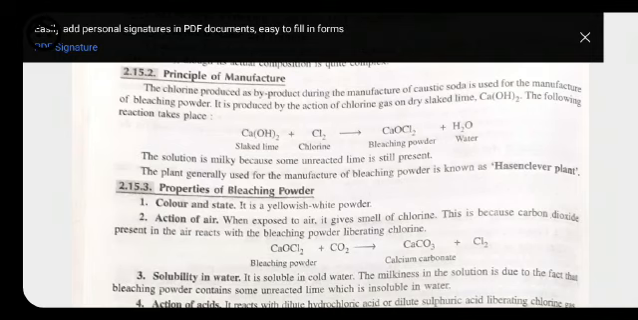Earlier it was in the form of a compound, that's why we cannot smell the odor of chlorine separately. But here, as it reacts with the carbon dioxide, a new product forms, that is calcium carbonate, with the release of chlorine gas.